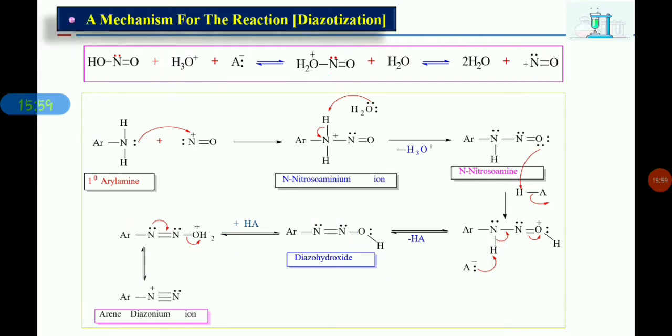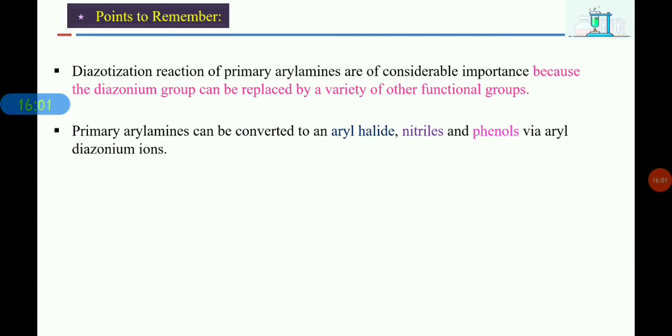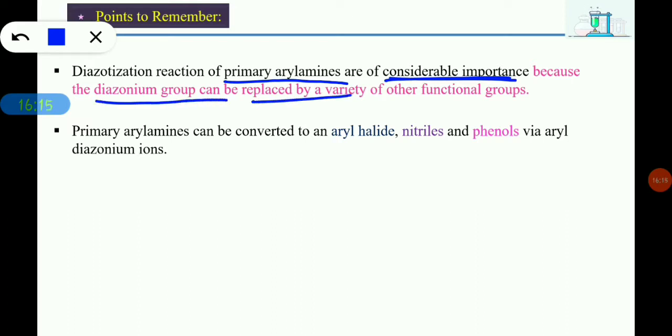Next are some important points to remember. Just remember these two points. Diazotization reactions of primary aryl amines are of considerable importance because the diazonium group can be replaced by a variety of other functional groups. This means we can get different kinds of organic compounds from arene diazonium salts, but we cannot get different kinds of functional groups in the case of aliphatic diazonium salts.